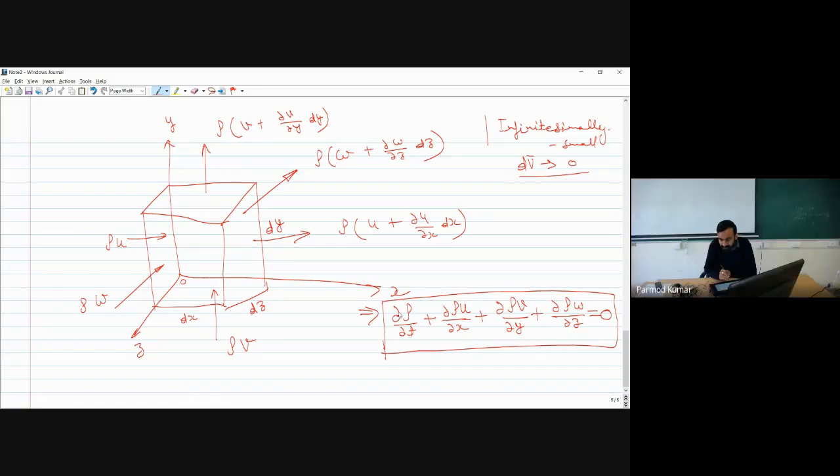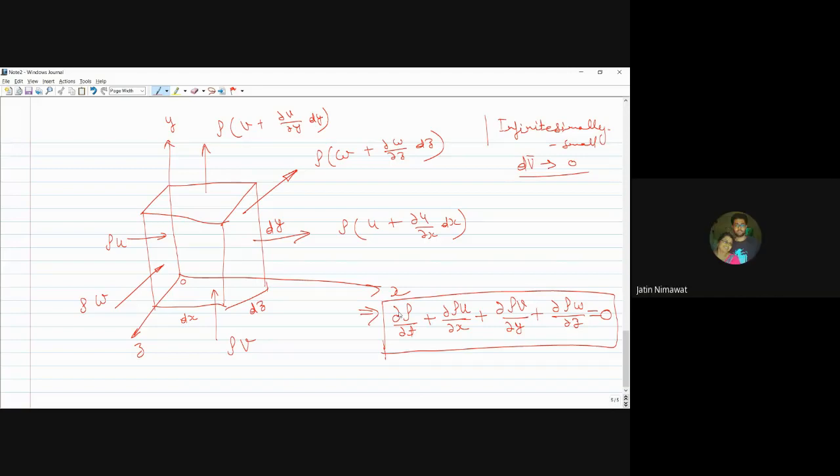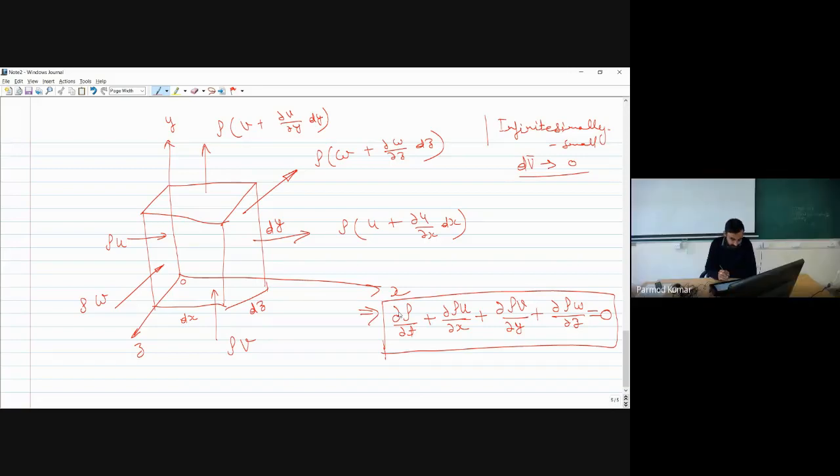Okay, and what are the field variables? Sorry, what were the field variables? Density, velocity. Okay, sir.